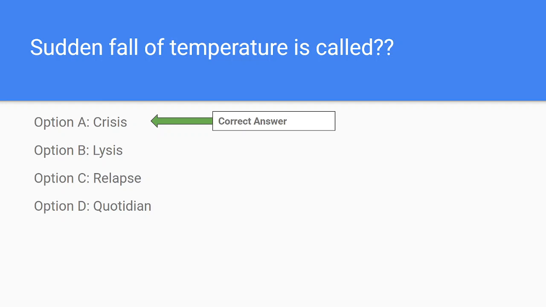For example, if the person is having continuous chills, sweating, there will be gradual temperature changes seen. Option B, lysis. Lysis means there is a gradual decrease in body temperature over several days. If we consider some days, there will be a gradual decrease in the body temperature. That is lysis. Option C, relapse. Relapse means there is a return of disease, or the signs and symptoms of the disease will be seen after the improvement.